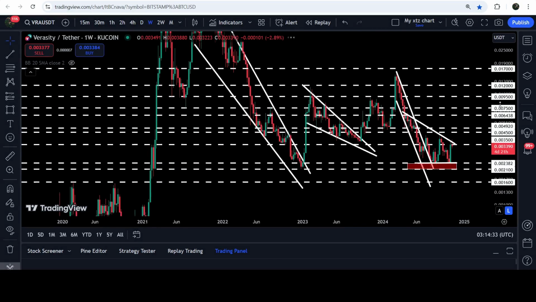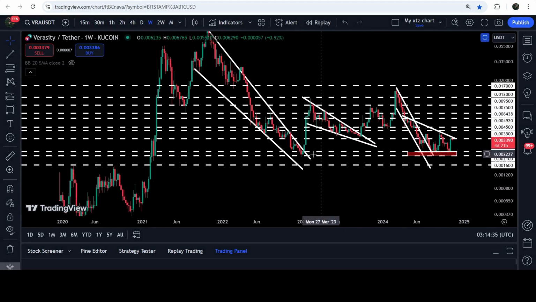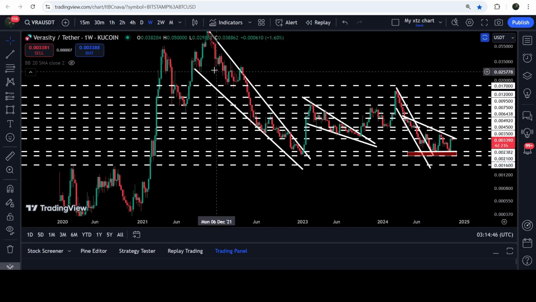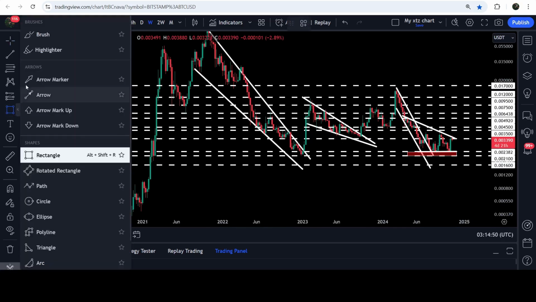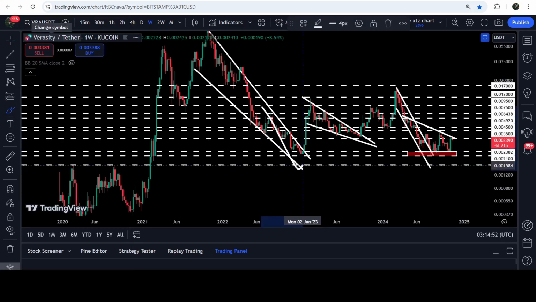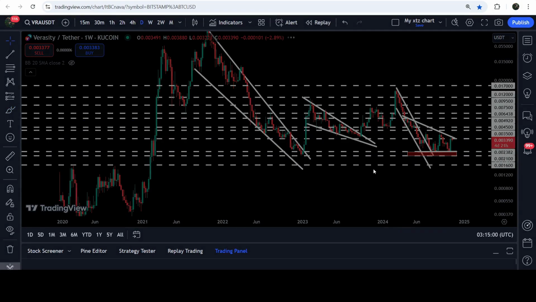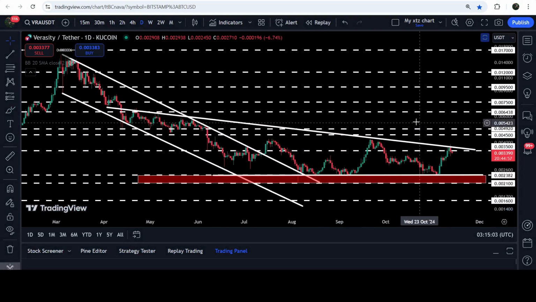If you take a look at the weekly time frame chart, then you can see that this support zone has previously been working as a support zone here in the month of December 2022. This support zone that starts from $0.00238 and goes to $0.0021. In fact, this was the recent swing low point before the breakout from this previous and big falling wedge pattern here, this one. And now for the past several weeks, again, it is working as a very strong support zone. At the same time, it is also working as support for this triangle as well.